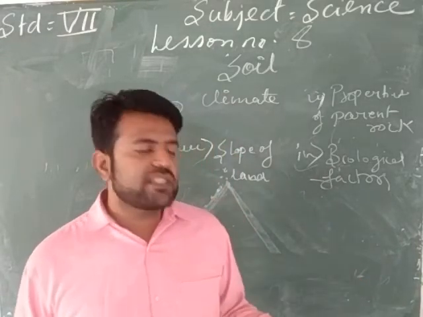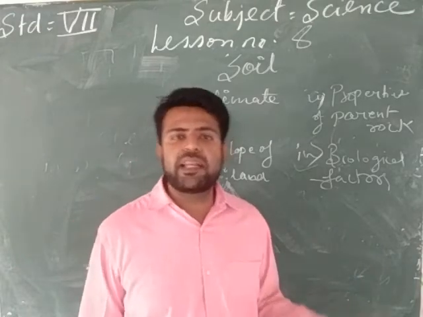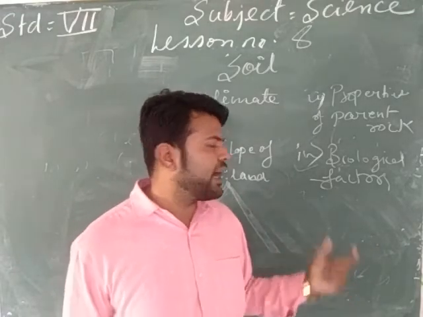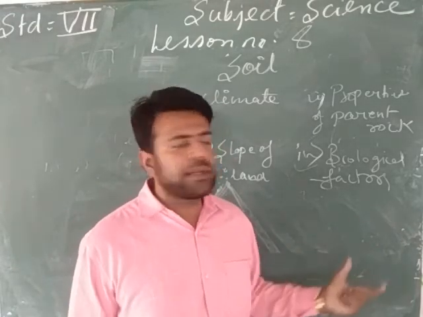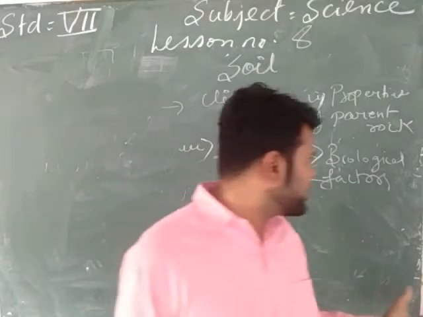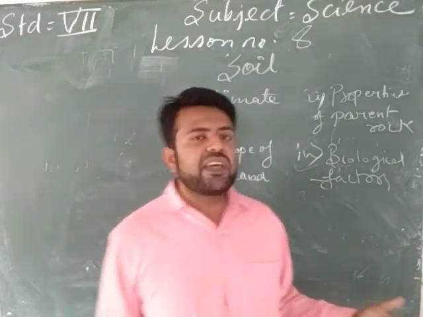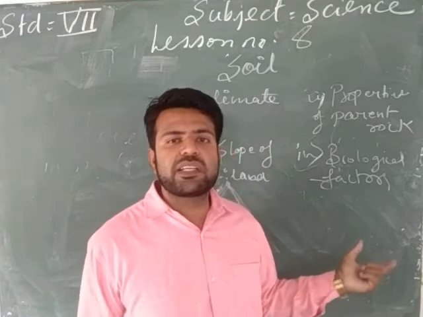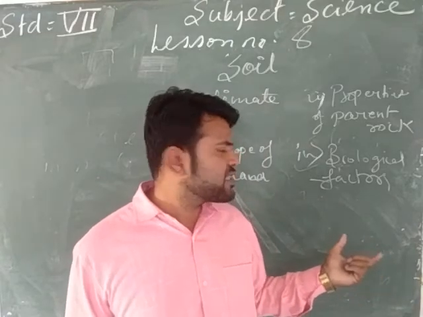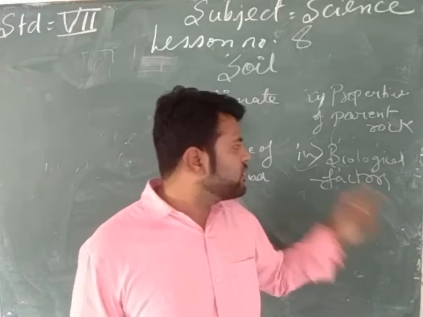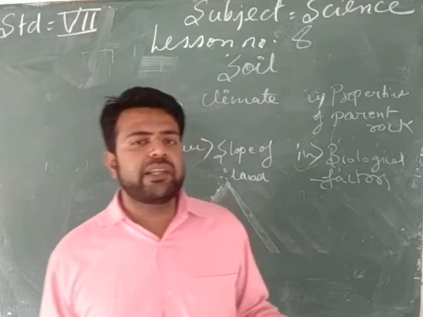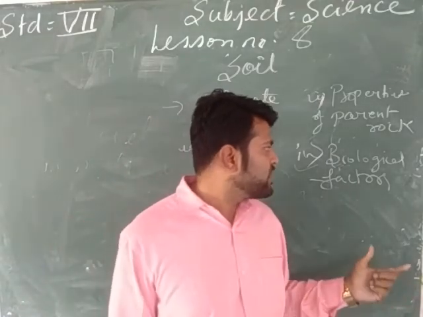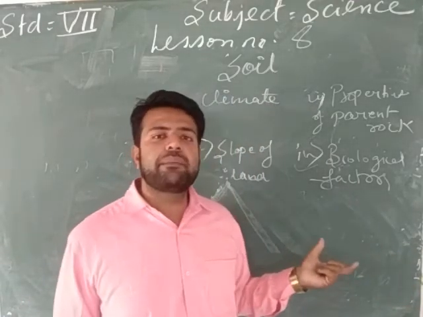As we have already studied, plants and animals are the agents of weathering, so they help in weathering. The microorganisms, such as bacteria or fungi, act upon dead plants and animals, and they form humus and make the soil fertile.